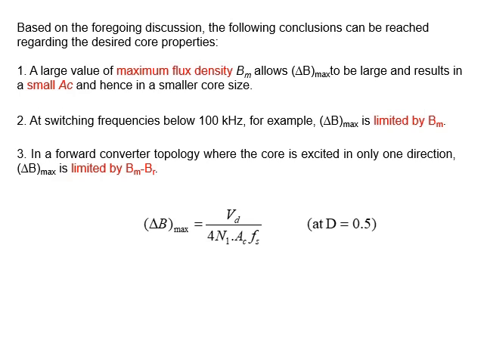Now, in conclusion, based on the previous discussion, 3 points are worth highlighting here. First point is the large value of maximum flux density, delta B max, here, this is large, and the cross-sectional area, the relationship is inverse proportionality. And the second issue, the switching frequency below 100K for example is limited by B max, and for forward converter topology, one directional, it's limited by BM minus BR.